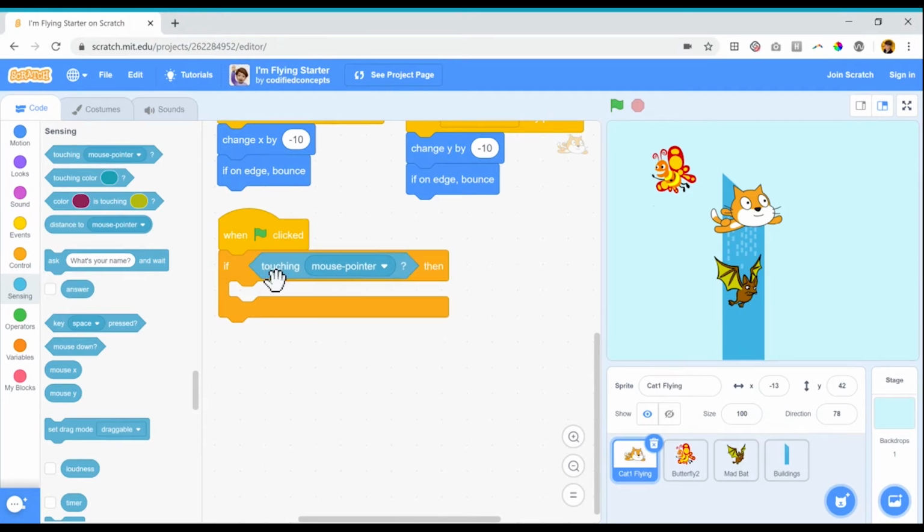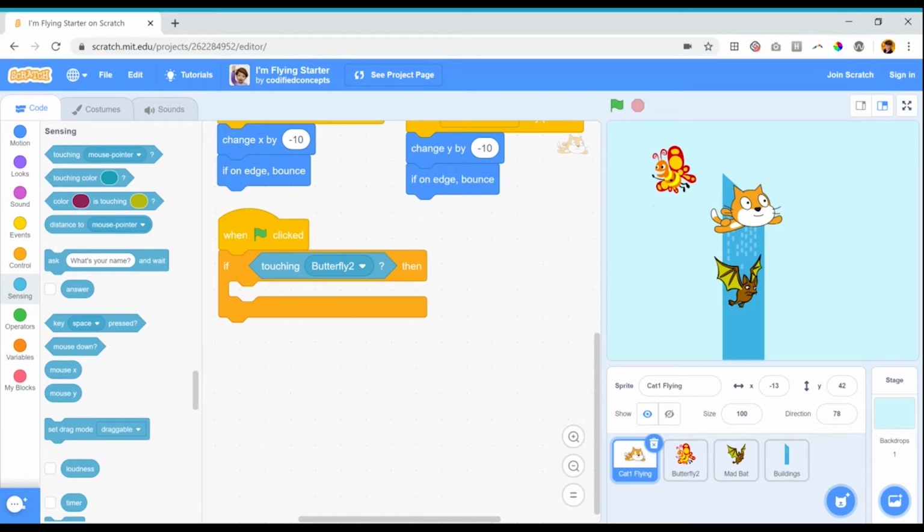That means when I let go, it'll drop right in. Perfect. Now, I don't want something to happen if my cat is touching my mouse pointer. I want something to happen if it's touching another character. So if I click this drop-down arrow, I notice the other sprites are available. Let's have something happen if the cat is touching the butterfly.